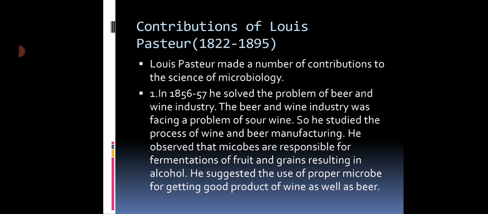By using proper microorganisms for fermentation, we can produce very good quality wine and beer. This suggestion was taken into consideration by the industrialists in order to prepare good wine and beer. So this was the first discovery made by Louis Pasteur.